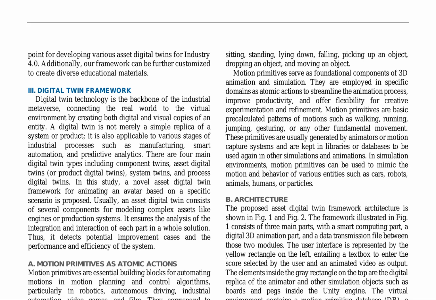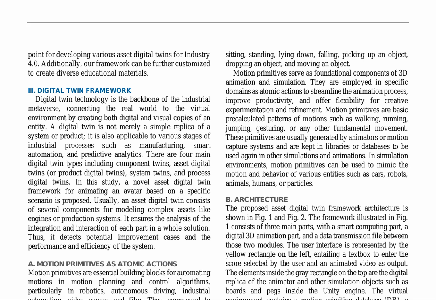The proposed framework consists of 4 primary digital twin types: component twins, asset digital twins, or product digital twins, system twins, and process digital twins. An asset digital twin comprises multiple components, enabling the analysis of integration and interaction of each part, and identifying potential improvement cases and system performance.